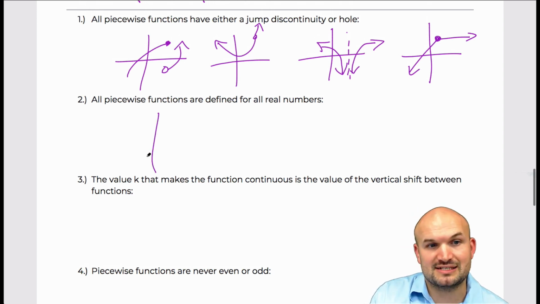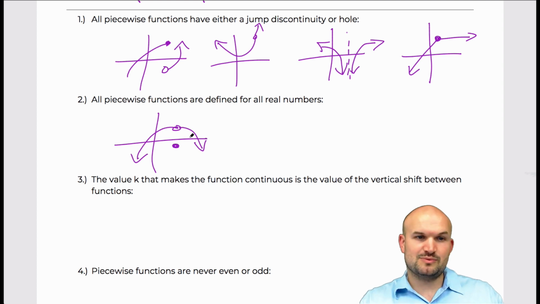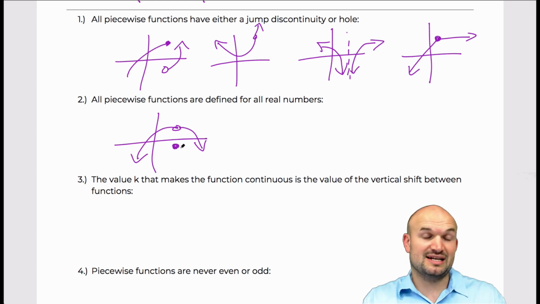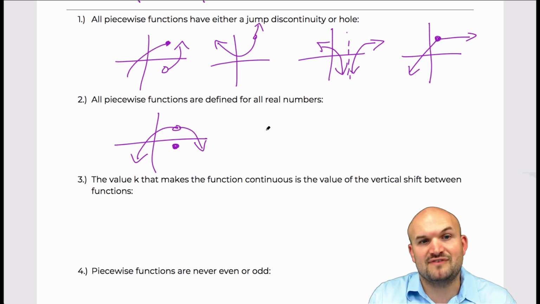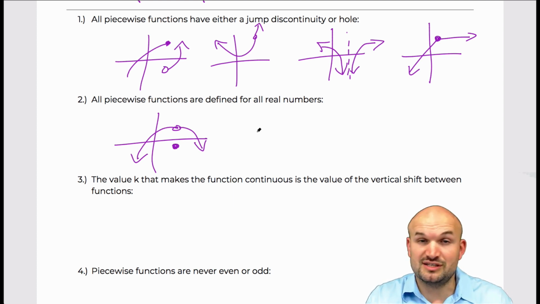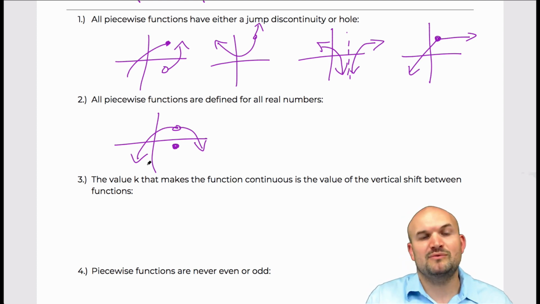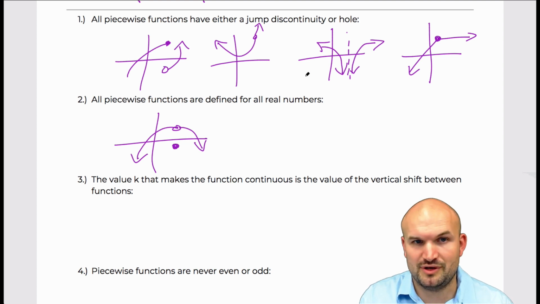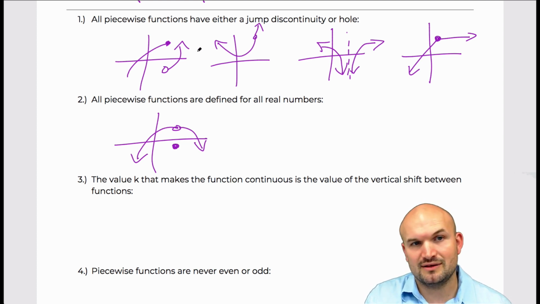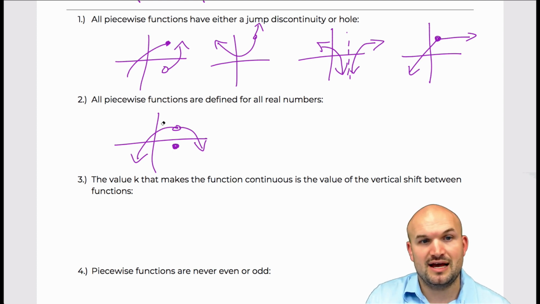And you can even have a discontinuity, like a hole, which we talked about in another video, where it has a defined value. So just because a piecewise function has a discontinuity doesn't mean that it's not defined. Oh, actually, this statement is the exact opposite. A lot of times when we're dealing with them, we feel like they are going to be defined for all real numbers. But you can see here, you could have a hole like this where it is defined for all real numbers. Well, actually, we wouldn't really have that in a piecewise function.